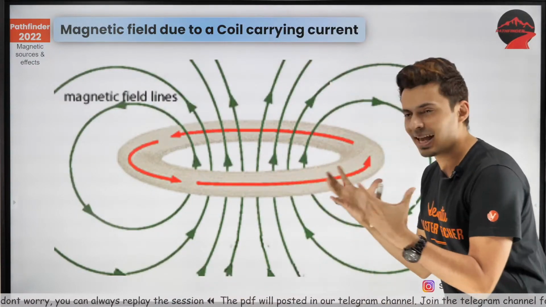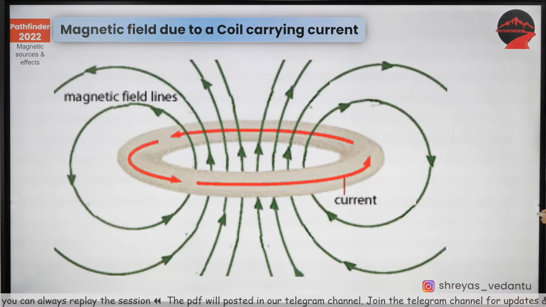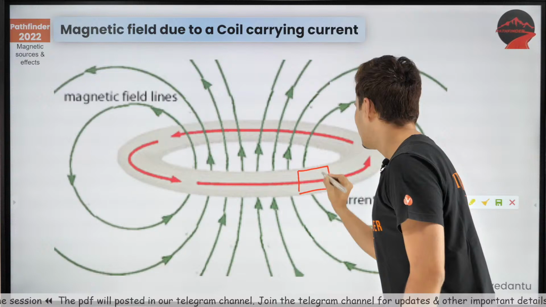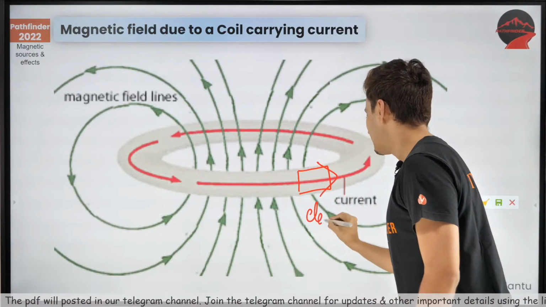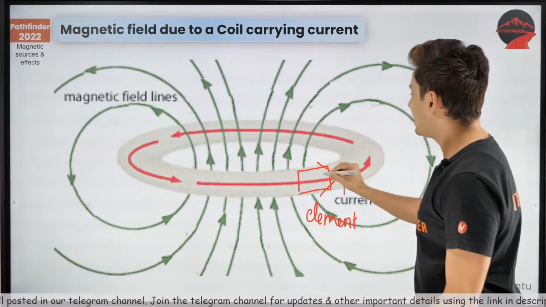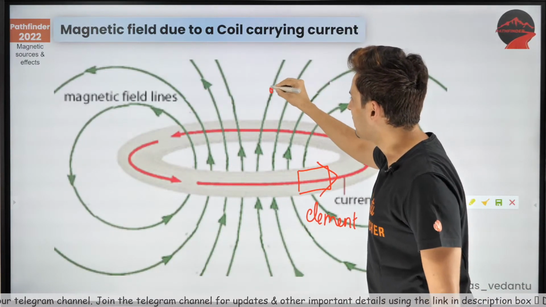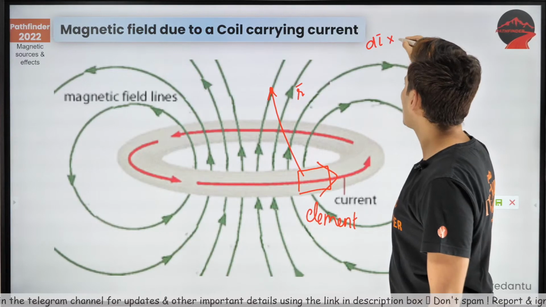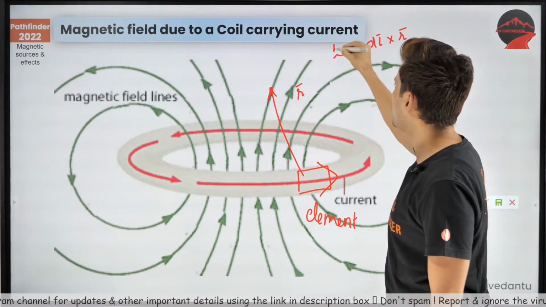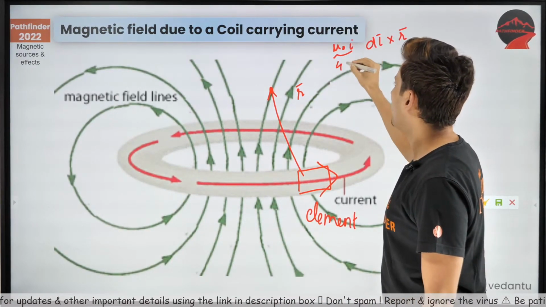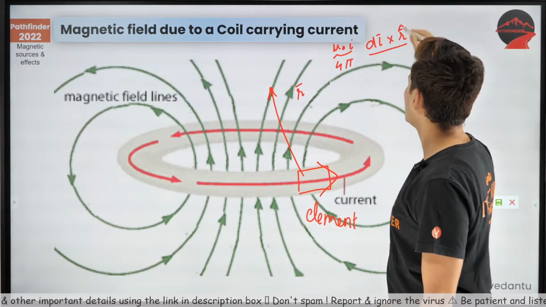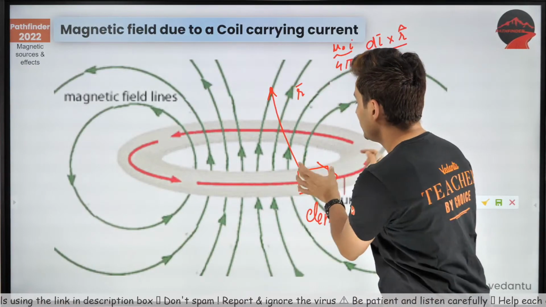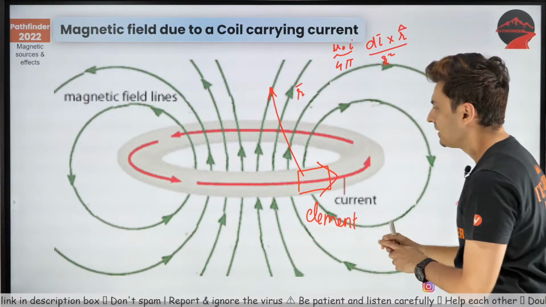So what is happening over here is basically, let's say this element, if I call this an element, at any point, let's say here, if you do dl cross r and the rest of the things, mu naught I by 4 pi, and then you have this r square and all of that, that gives you the magnetic field due to this element at this point.